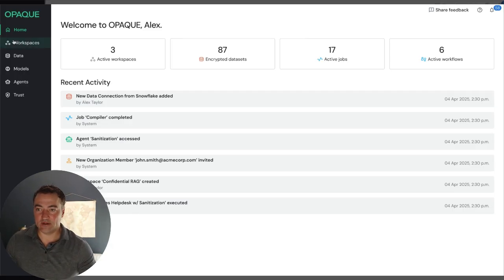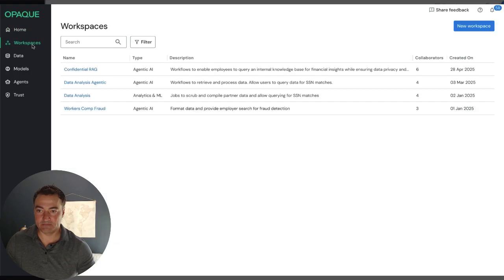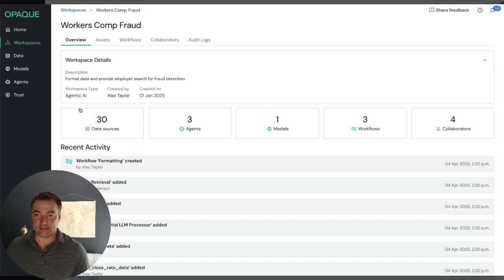So let's start in the interface, taking a look at a workspace. Today's demo will be focused on workers' comp fraud, where we're able to generate analysis to understand fraud risk for different workers' comp employers. So if we look at the overview, we're going to see we've got data sources, we've got agents, we have a model, and we've got workflows.